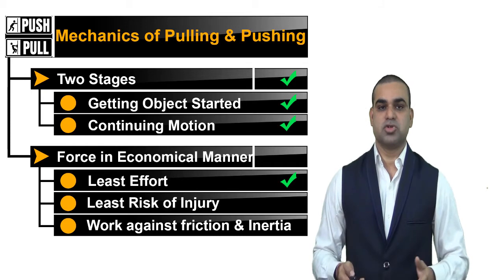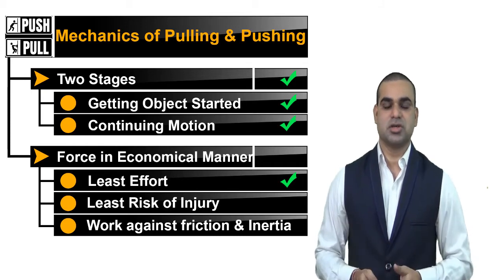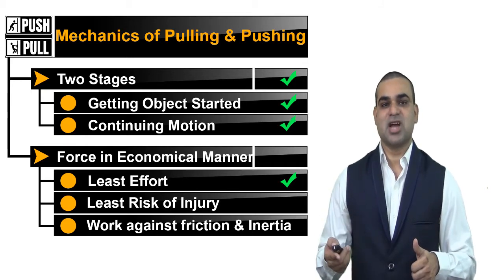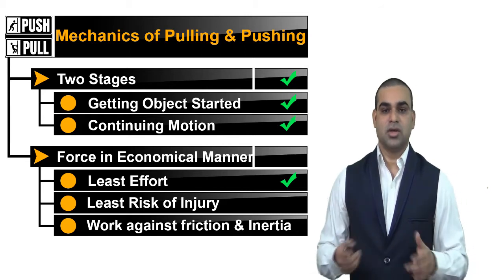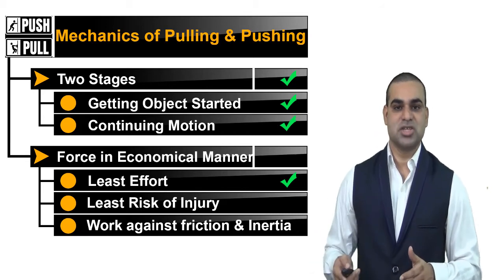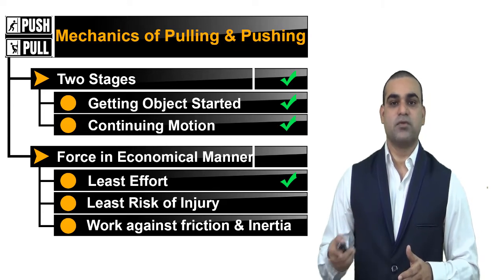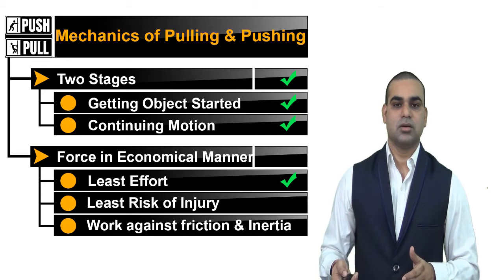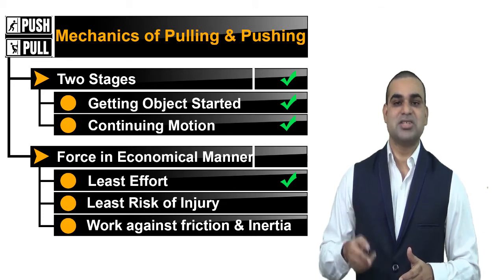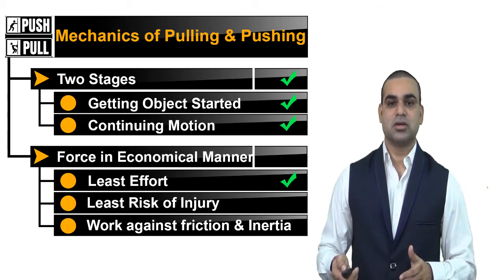The mechanics of pulling and pushing. It has two stages. One, getting the object started. Second, continuing the motion. The problem in these two stages is that the force should be applied in the most economical manner, with the least effort and least risk of injuries.